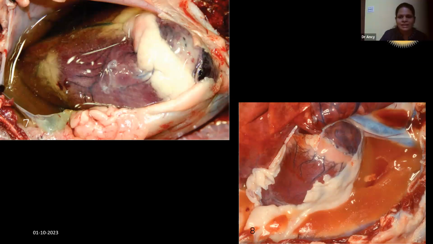That will be seen in the heart, lungs, brain, and kidneys. Around the pericardium there is fluid, and fibrin formation can be seen. The second picture shows clot formation in the pulmonary region.